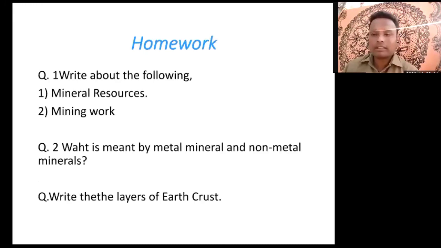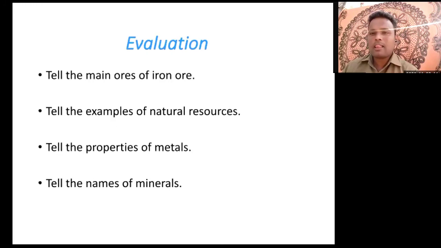Take a step backwards, sir. Evaluation chart. Now here at the end of this lesson, there is the evaluation part. First, tell the names of the ores of iron. Then write down your answers in the chat box.